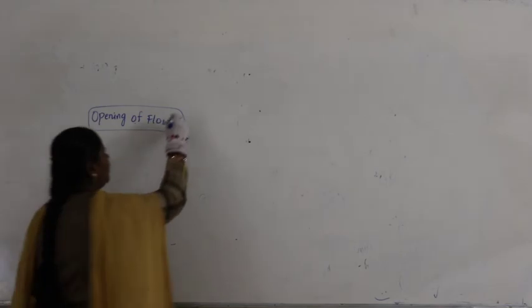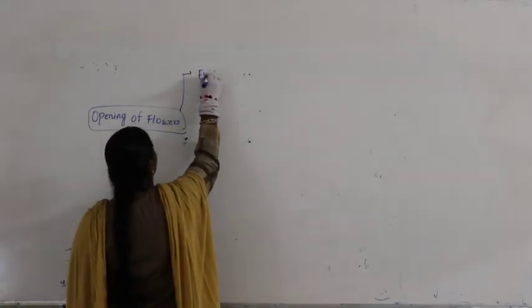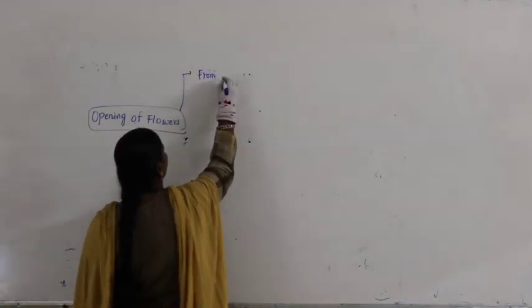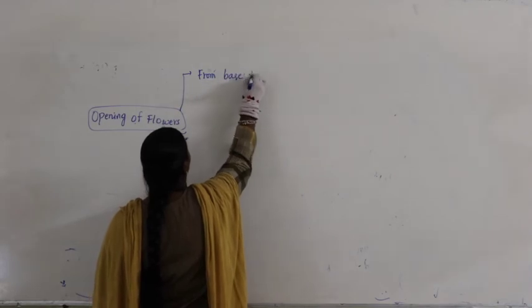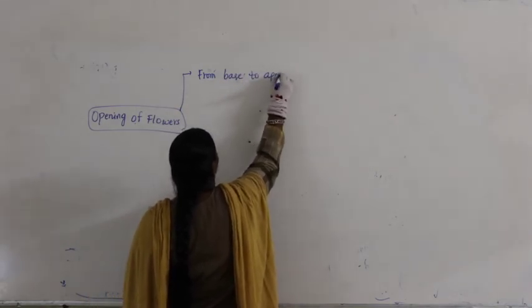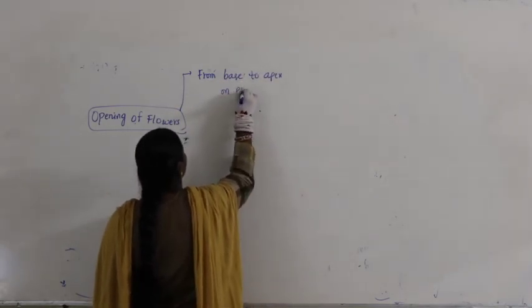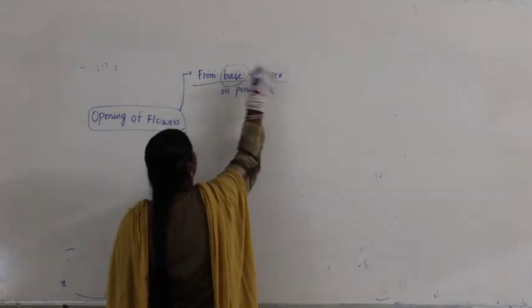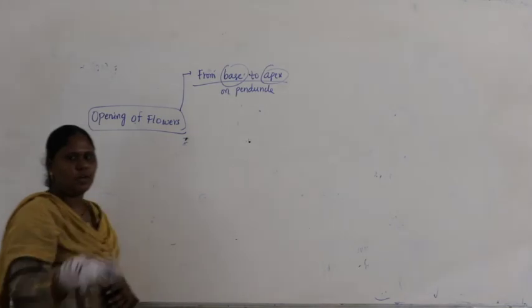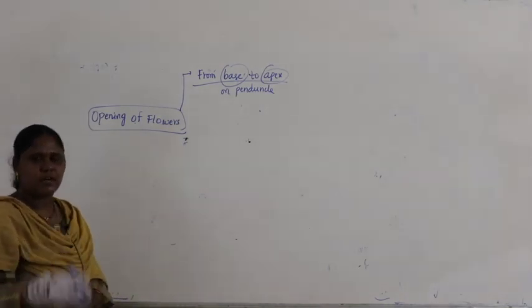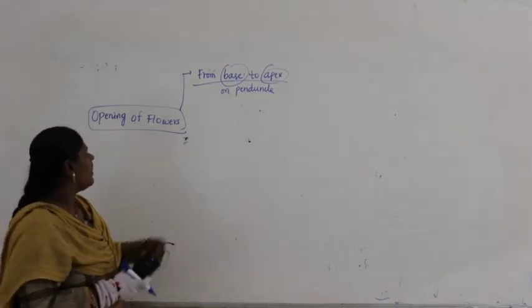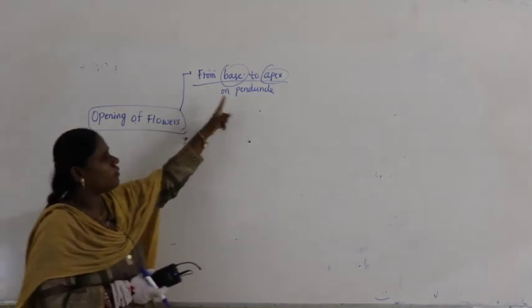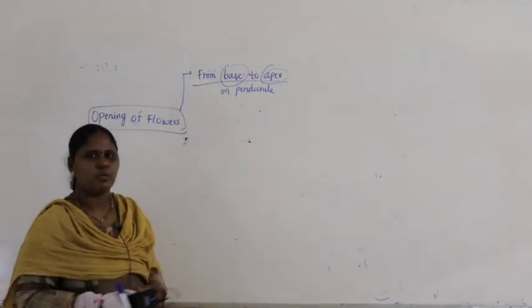If the opening of flowers is from base to apex on the peduncle, base to apex means older flowers are at the base, younger flowers at the apex. Whenever flowers open from base to apex, you have to take the option as